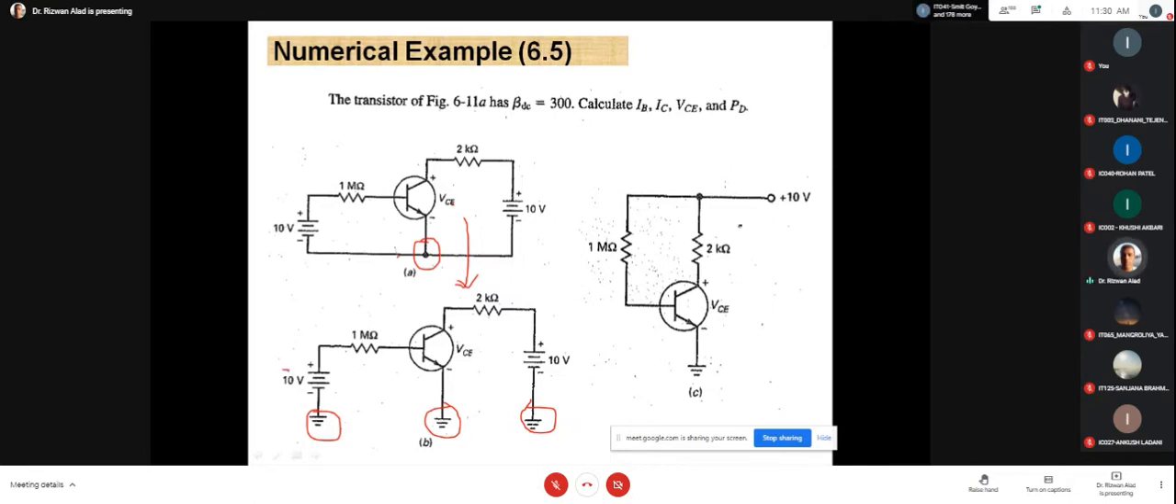Another observation: in this circuit VBB is equal to 10 volt, and in this circuit VCC is equal to 10 volt. Please remember this concept; I will elaborate in detail in the next chapters. But what is the advantage here when VBB and VCC are the same? What is the practical advantage? Khushi, Rohan, who will tell me?